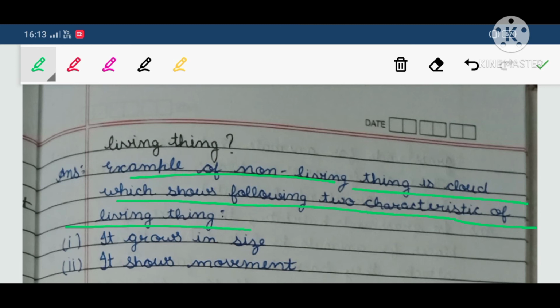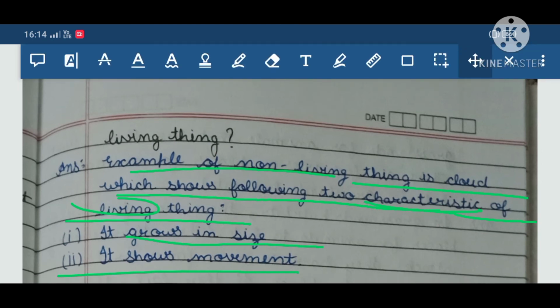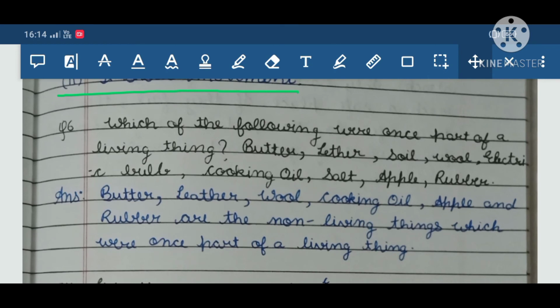Cloud is a non-living thing, but it also shows two characteristics of a living thing. So let's see what those are. It grows in size. Yes, the cloud grows in size and it shows movement. It goes from here to another place. So a cloud is a non-living thing that also has two characteristics of a living thing.